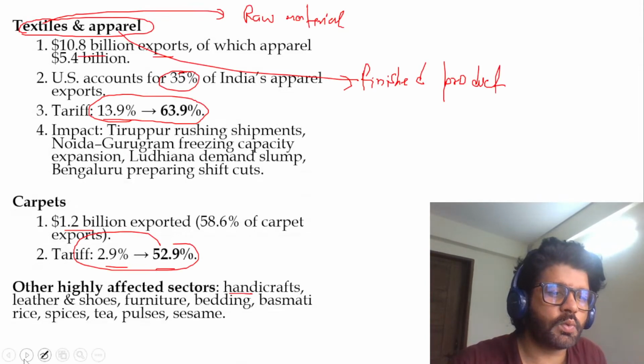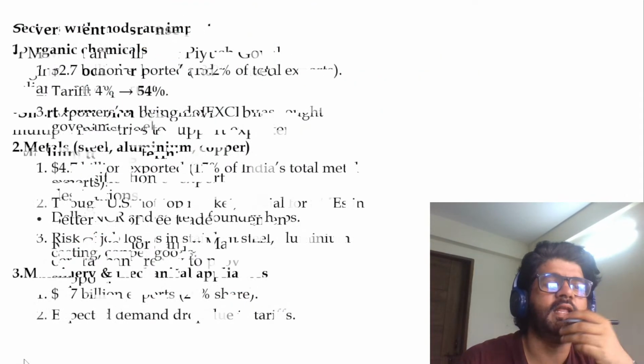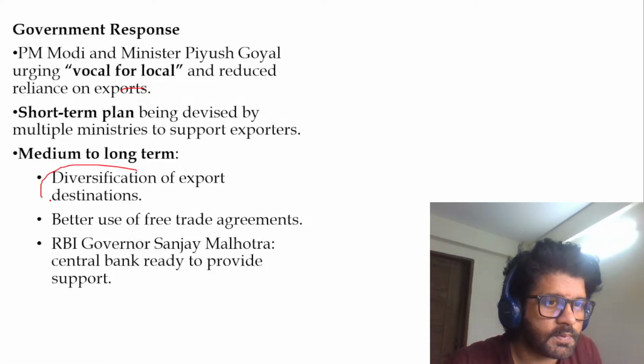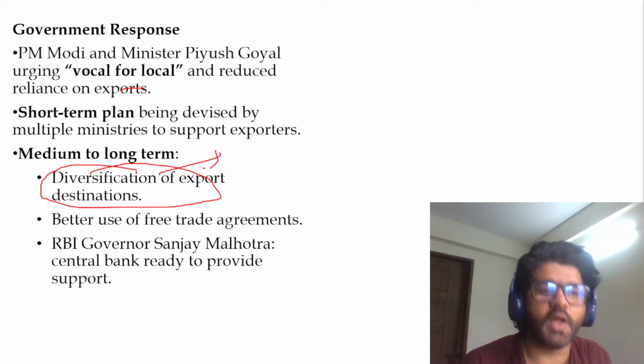And this will be one of the major questions asked this year. Like this year's mains has happened, next year's mains, you have to be ready. You have to give the solution. And we have just discussed what the solution is. These are the solutions: diversify export destinations. The US is the biggest market, but now we have to diversify.